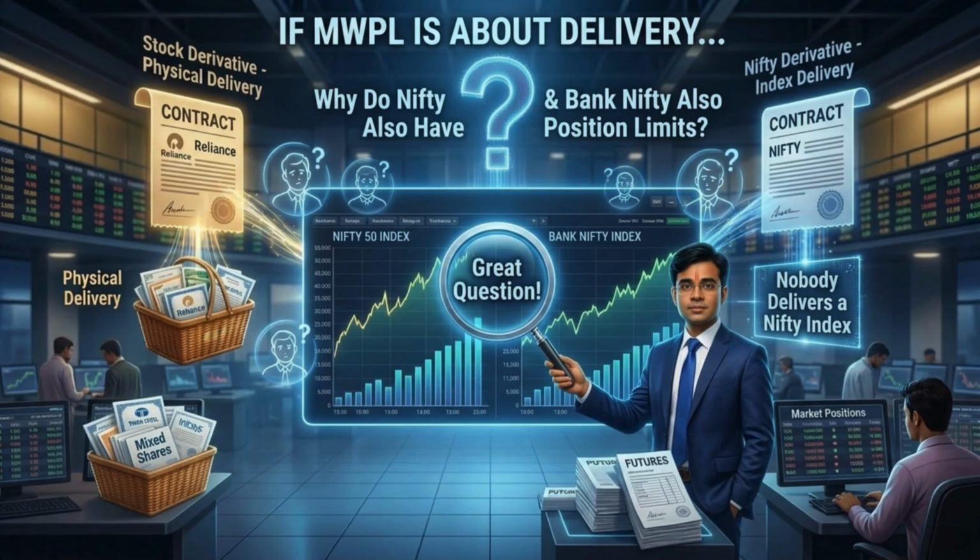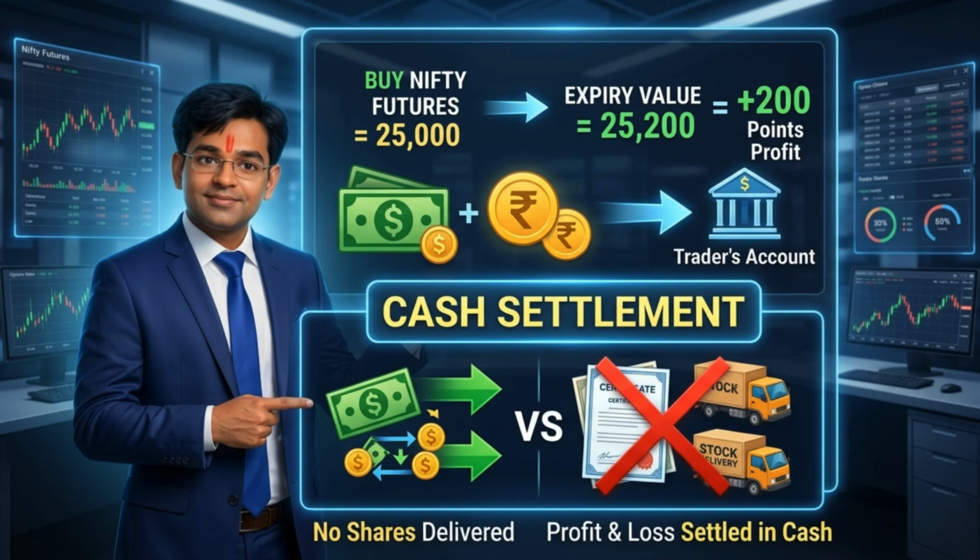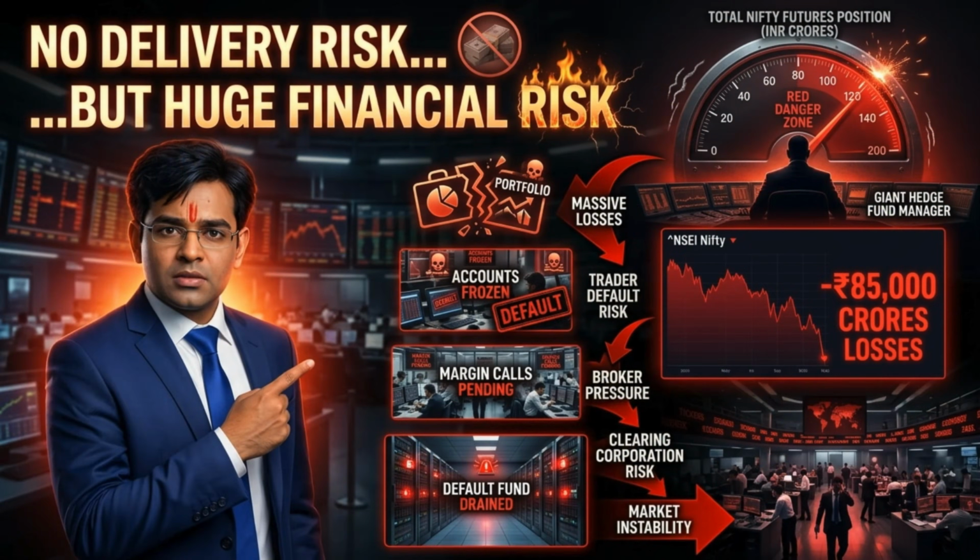Now here's the question many traders ask. If MWPL exists because of delivery issues, then why do Nifty and Bank Nifty also have position limits? After all, nobody delivers a Nifty index. Great question. Let's first understand how index futures are settled. Suppose you buy Nifty futures at 25,000 and on expiry, Nifty closes at 25,200. You simply receive the profit difference in cash. No shares are delivered. Similarly, if Nifty falls, the loss is settled in cash. This is called cash settlement.